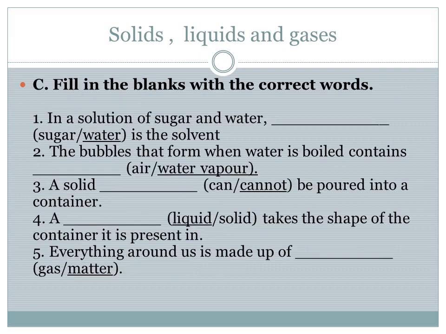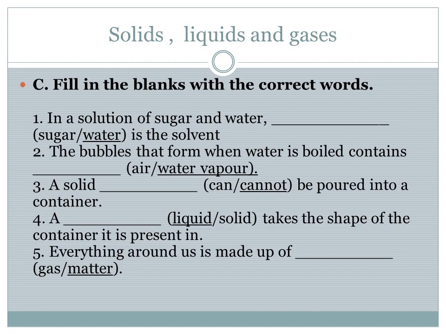Then fill in the blanks with the correct words. In a solution of sugar and water, dash is the solvent. Sugar is the solute, so water is the solvent. Underline the option water. Second one: the bubbles that form when water is boiled contain dash. When water is boiling, it forms water vapor. So underline the option water vapor.